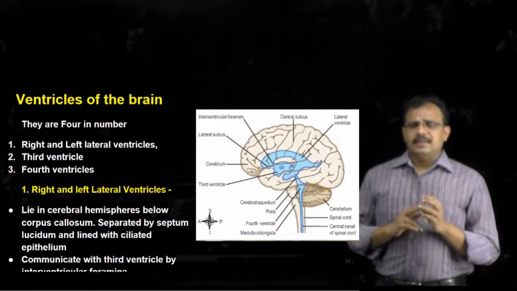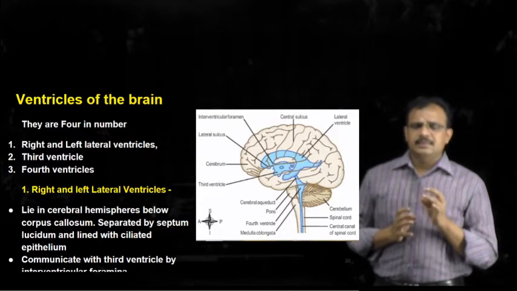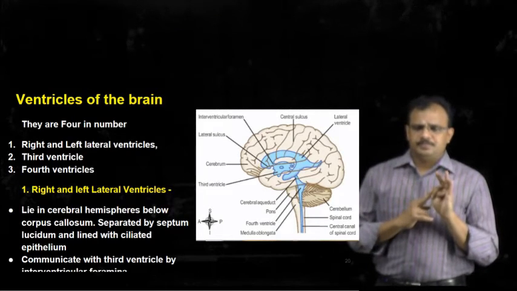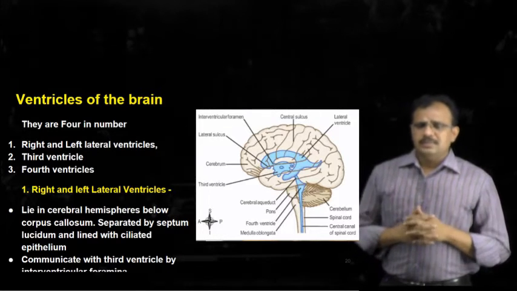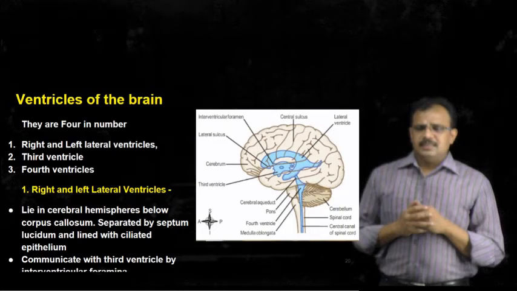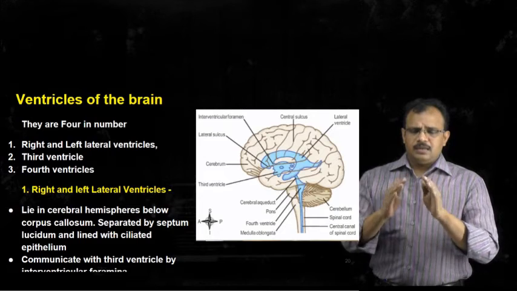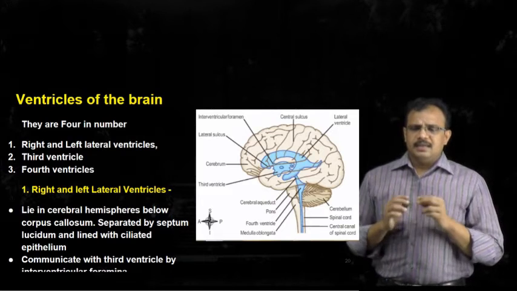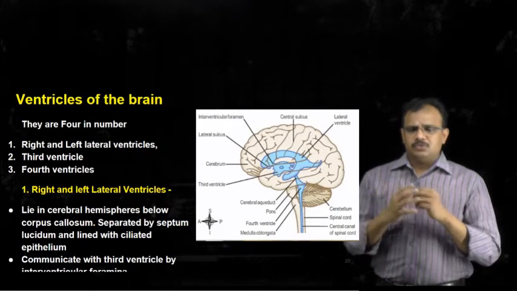First and second are right and left lateral ventricles, and the third one is third ventricle, and the fourth one is fourth ventricle. Right and left lateral ventricles, third ventricle, and the fourth ventricle. Now this right and left lateral ventricles, they lie below the cerebral hemispheres. The cerebrum consists of 2 hemispheres, and below these cerebral hemispheres are the right and left lateral ventricles, and they are present just below the corpus callosum.